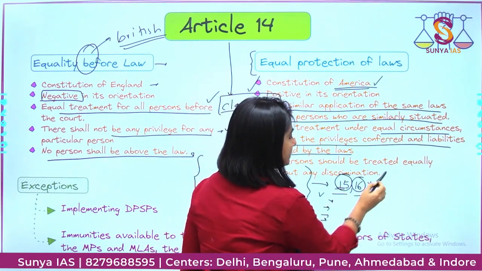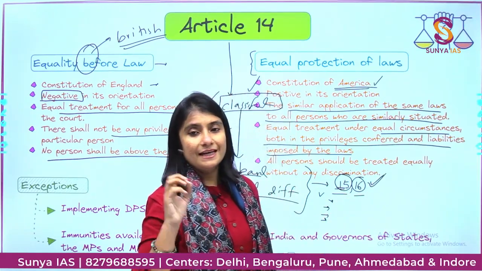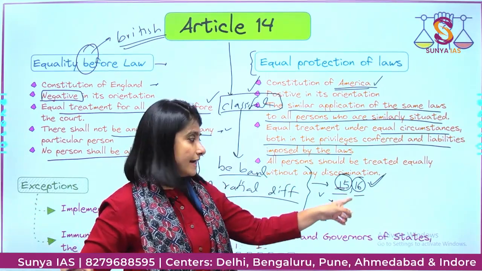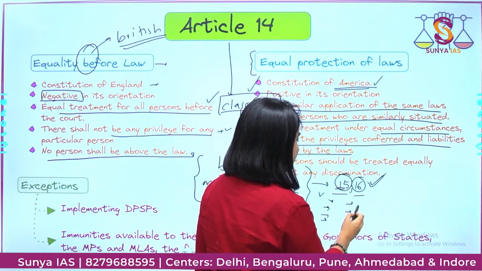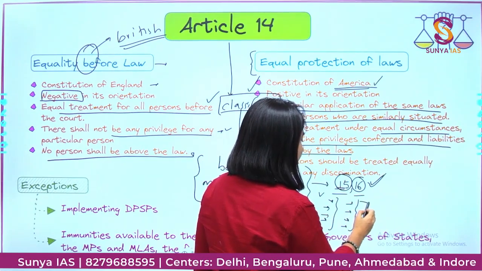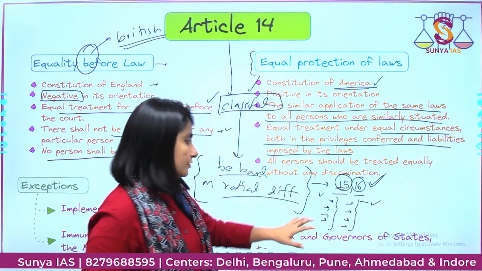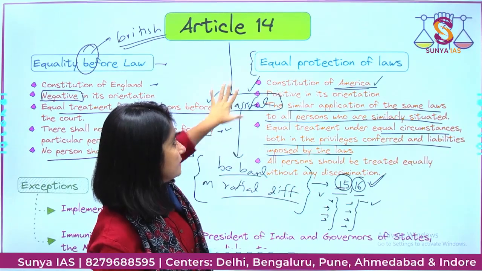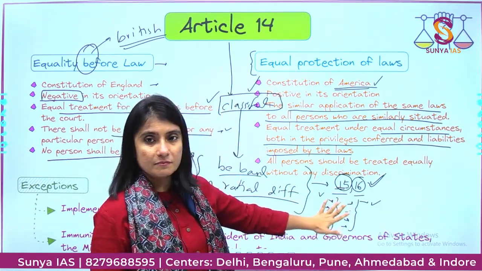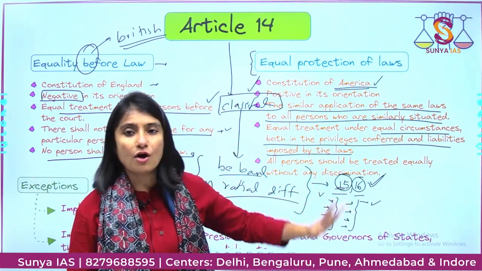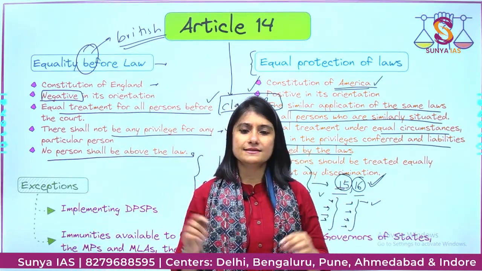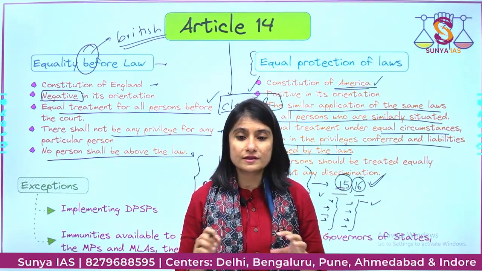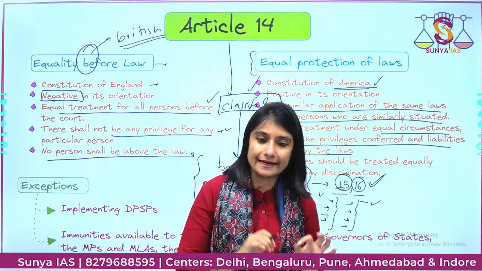Article 16 talks about equality of opportunity in public appointment, and here also we can see these kinds of reservation. So the subparts are a manifestation of Article 14. Okay, I'm making it as easy and as lucid as it gets.